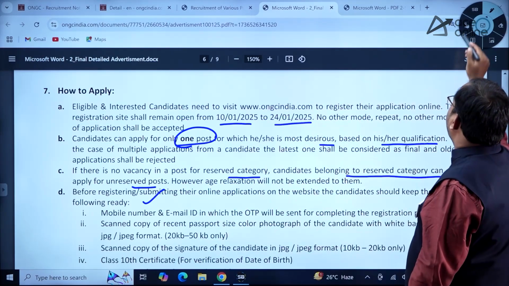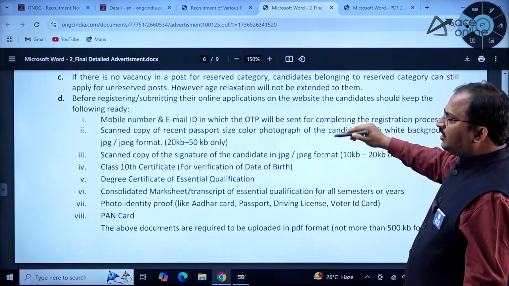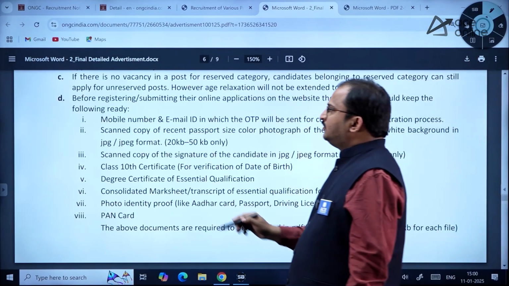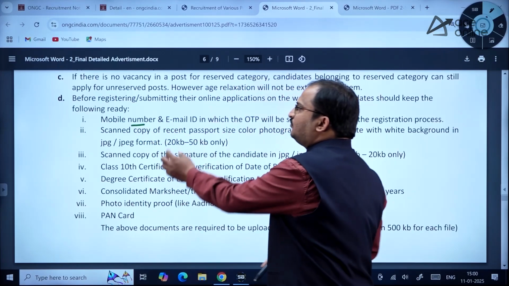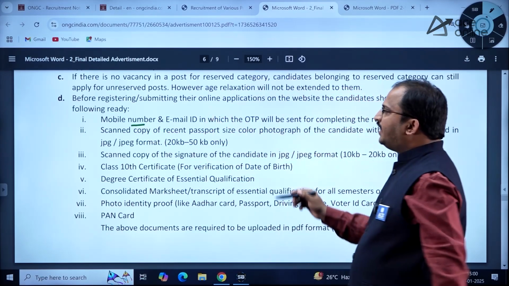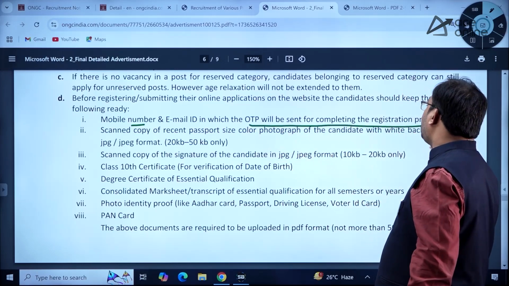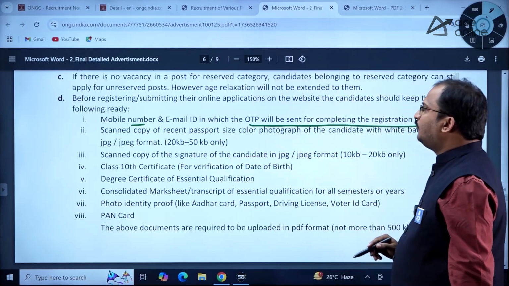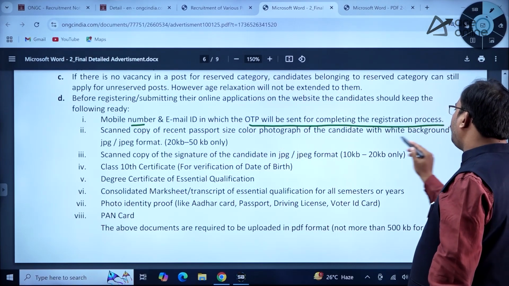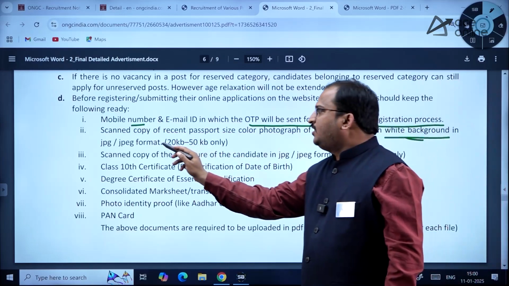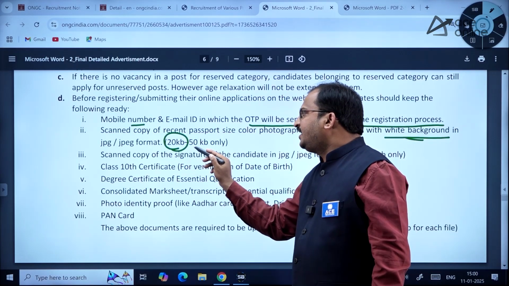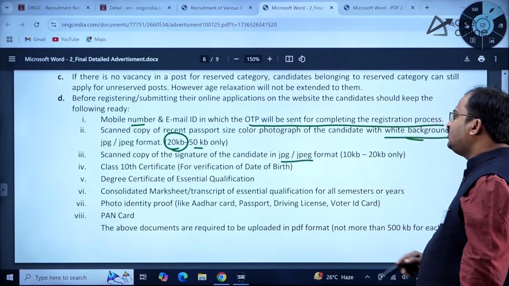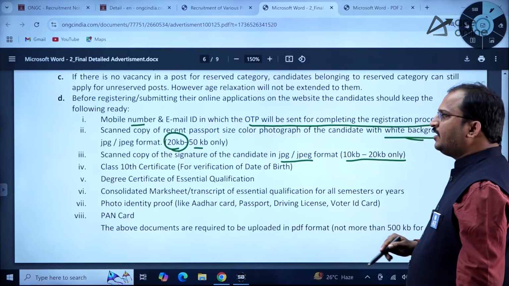As I told you, the important documents and all, so you can see here, there are some important considerations which you have to give. Mobile number and email ID on which the OTP will be sent for completing the registration process. Then a scanned copy of a recent passport size color photograph of the candidate with white background, in JPEG or JPG format, 20 KB to 50 KB only. Then a scanned copy of the signature of the candidate in JPG or JPEG format, 10 KB to 20 KB only, and